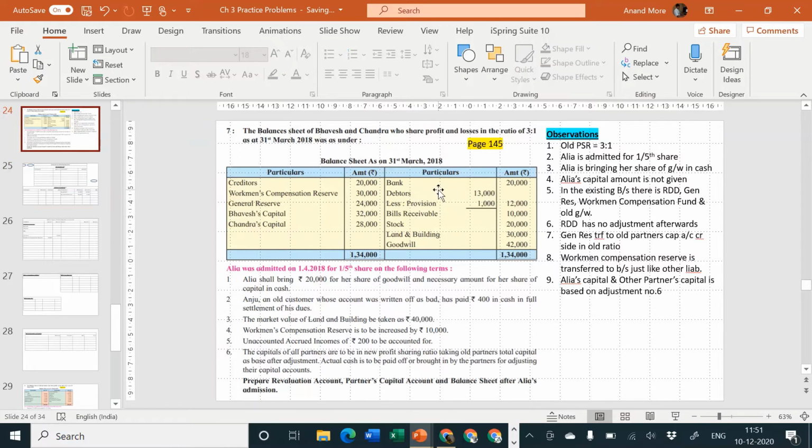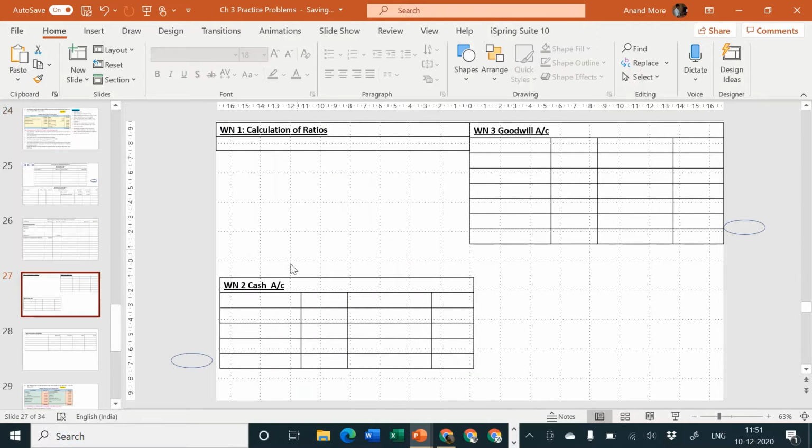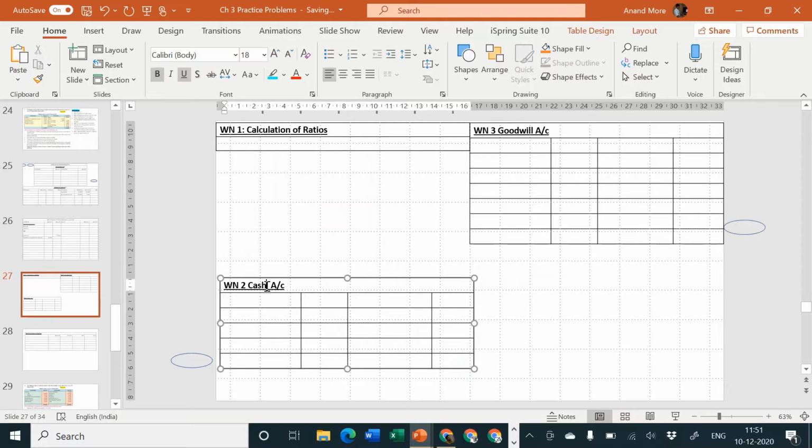Next one, bank 20,000. We have prepared a separate bank account by way of a working note. So we'll write there bank 20,000. They have specifically given the name bank, so I'm changing the name of my working note, bank account, to balance brought down, amount is 20,000.